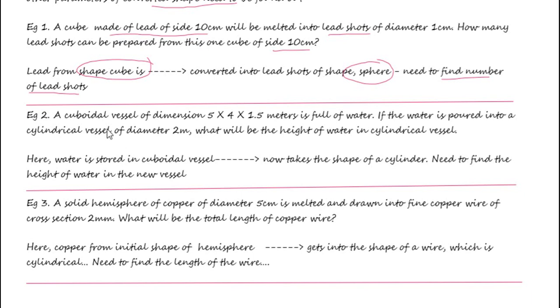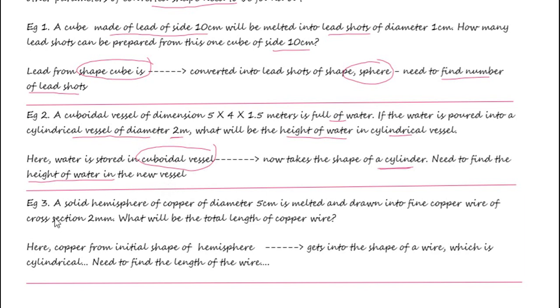Let us take one more example. A cuboidal vessel of dimensions 5 into 4 into 1.5 meters is full of water. Now if this water is poured into a cylindrical vessel and its diameter is given as 2 meter, what will be the height of the water in the cylindrical vessel? Here water is stored in a cuboidal vessel, so the water shape is cuboid. Now this has to be poured into a cylindrical vessel, so the water takes the shape of a cylinder. We need to find out the height of the water in the cylindrical vessel.